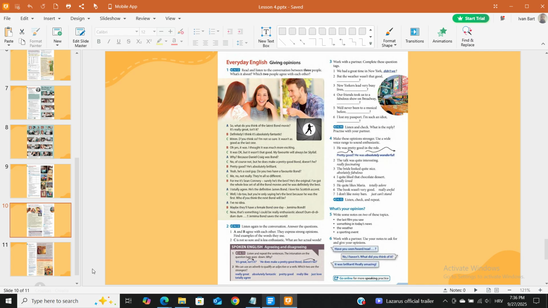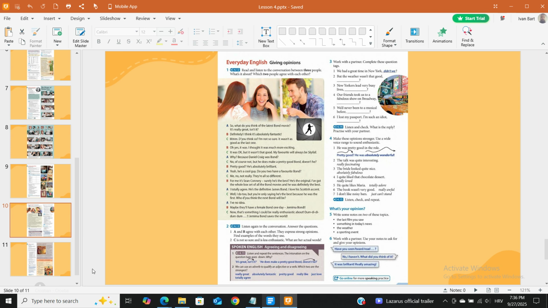4.13 Listen and repeat the sentences. The intonation on the question tags goes down. Why? It's great, isn't it? He does make a pretty good Bond, doesn't he? 2. We can use an adverb to qualify an adjective or a verb. Which two are the strongest? Really great, absolutely fantastic, pretty good, really like, just love, totally agree.